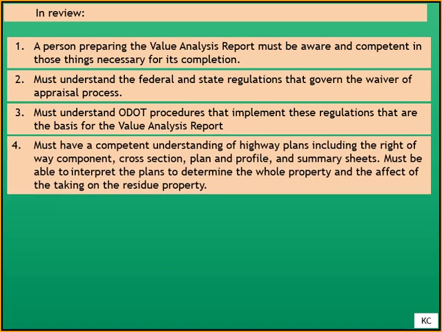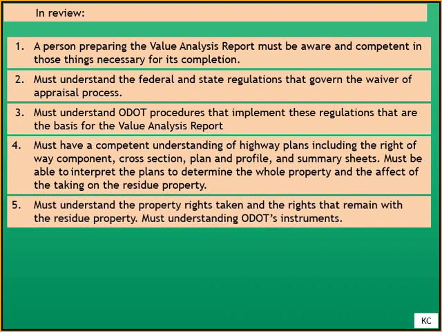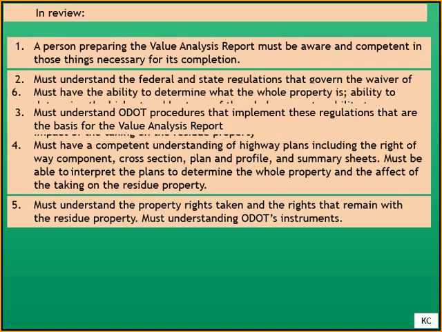That person must have a competent understanding of highway plans, including the right-of-way component, cross-section, plan and profile, and summary sheets. They must be able to interpret the plans to determine the whole property and the effect of the taking on the residue property. They must understand the property rights taken and the rights that remain with the residue property, and they must understand ODOT's instruments to do that.